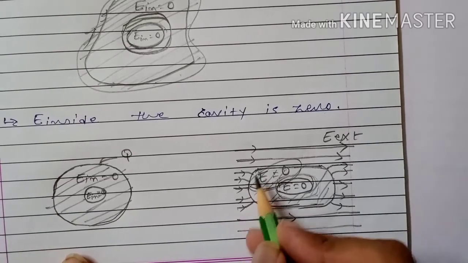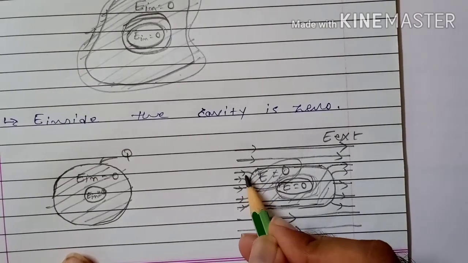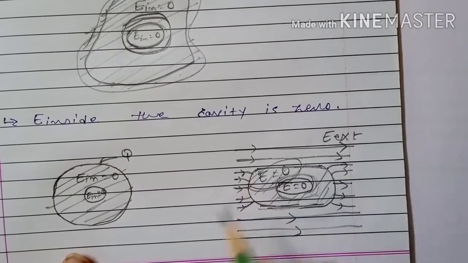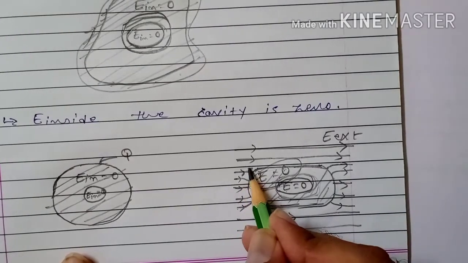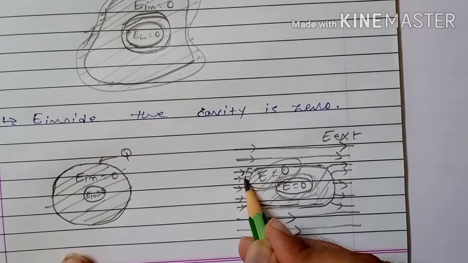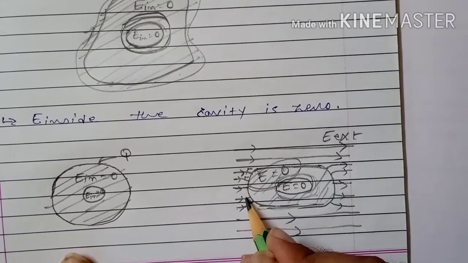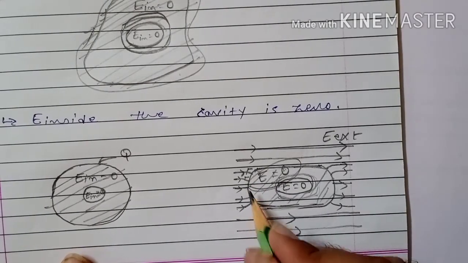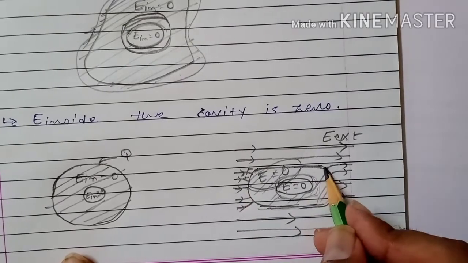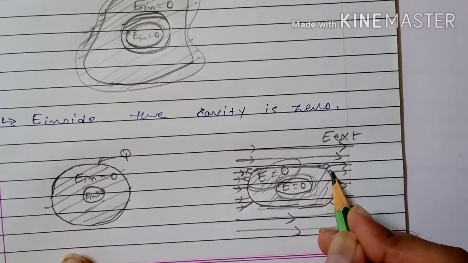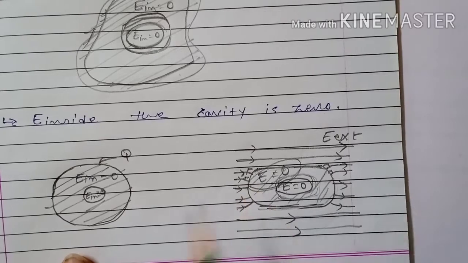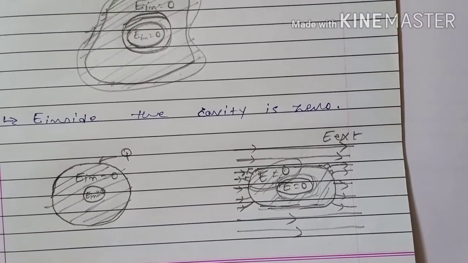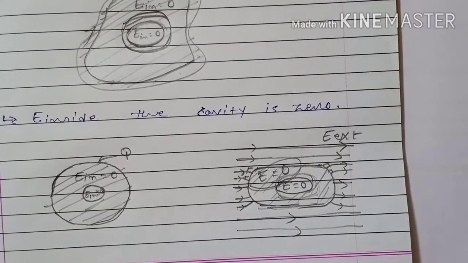Here, electric field lines are always perpendicular to the surface. That is why I have shown a different shape. You can see this is a different shape. On a curved shape, this electric field line should be perpendicular to the surface. At each and every point on the surface, electric field is perpendicular.